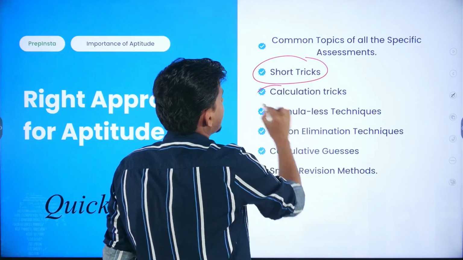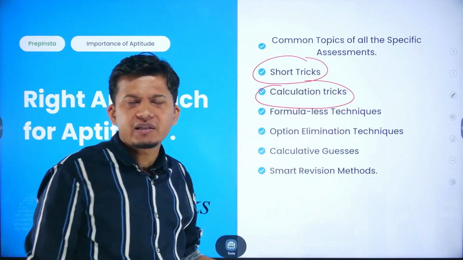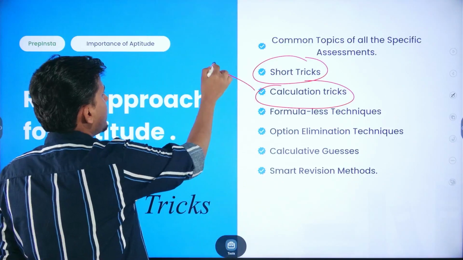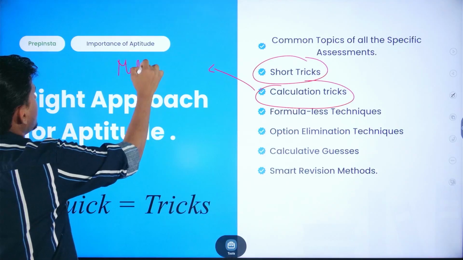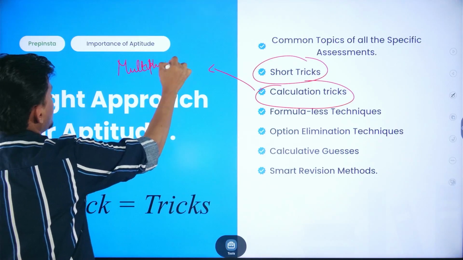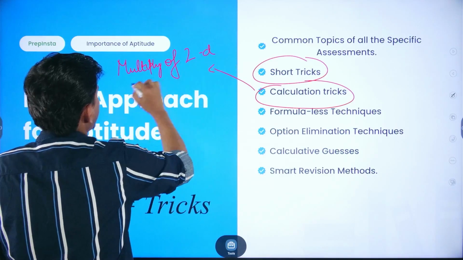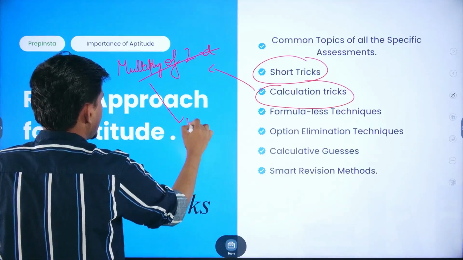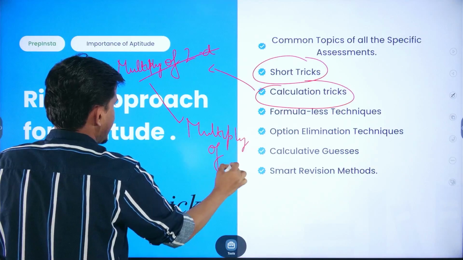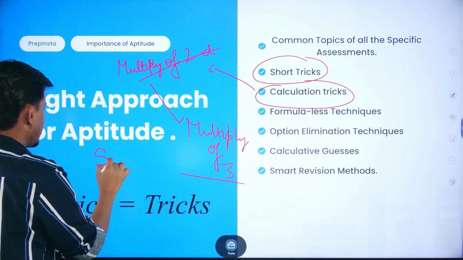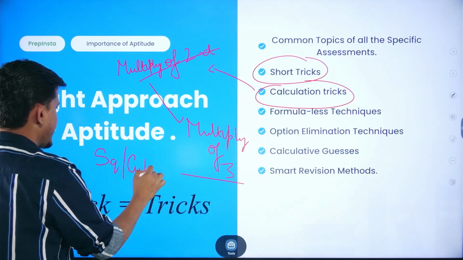Then you have to go with the calculation tricks. Calculation tricks you can formulate, such as how you can do multiplication of 2-digit numbers faster. Then you have to understand multiplication of 3-digit numbers faster. Then squares and cubes up to 100.